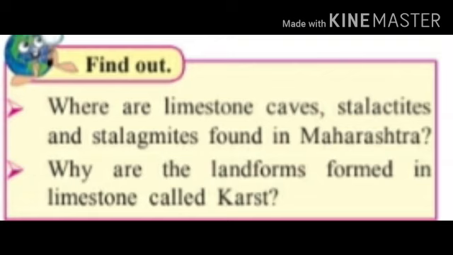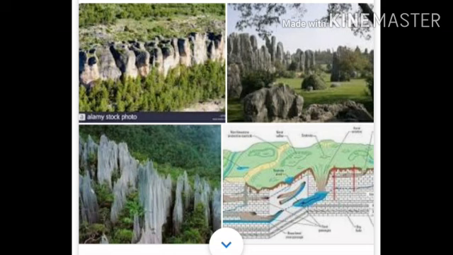Question number 2. Why are the landforms formed in the limestone called karst? Answer. The karst is a limestone region located near the Adriatic Sea. Many landforms formed in limestone are found in this region. These landforms are studied on a large scale. Therefore, the landforms formed in limestone are called karst.